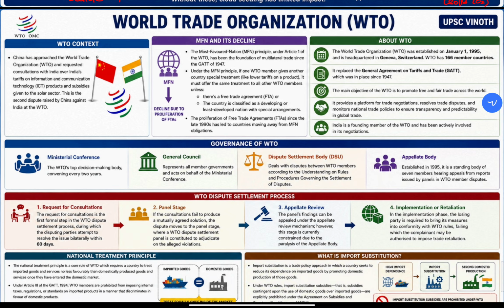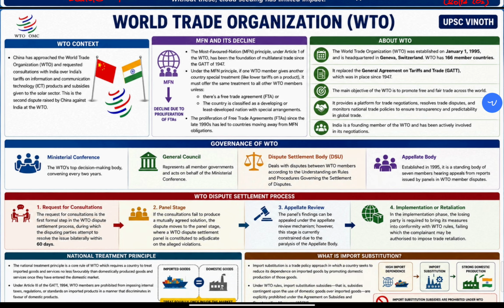China has approached WTO and requested consultation with India over India's tariff on information and communication technology products and subsidies given to the solar sector. This is the second dispute raised by China against India. See, it is news, so we should not focus here. China is just requesting India over the subsidies. That's all.